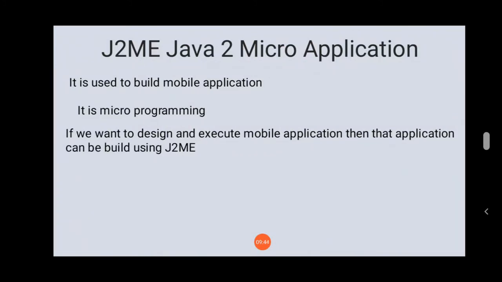These are applications which can be accessed over the internet. So at that time we use an architecture which is called client server architecture. To build a client server architecture we use J2EE. And third one, to build mobile applications, at that time we use J2ME.